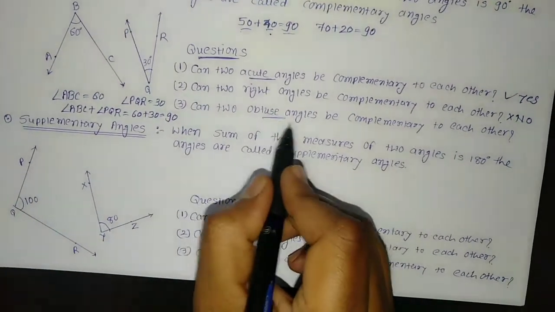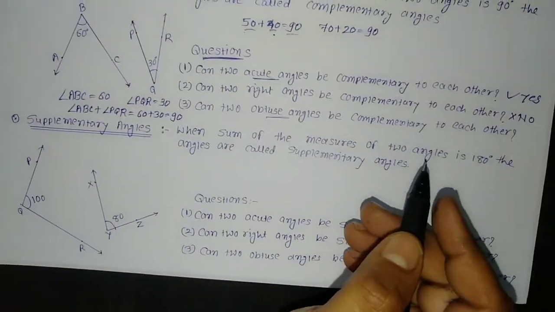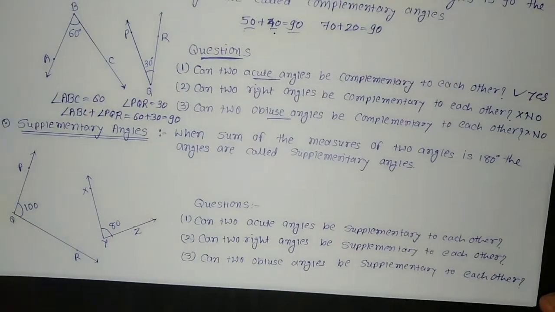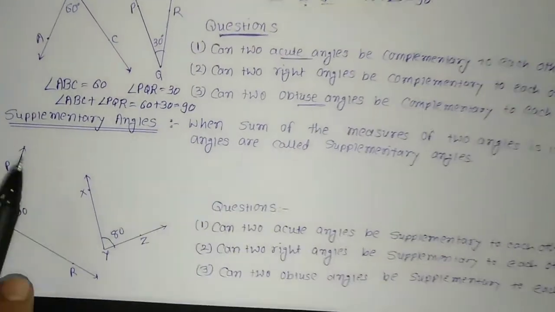In that case we can say the obtuse angles can never be complementary to each other. So this is also no.